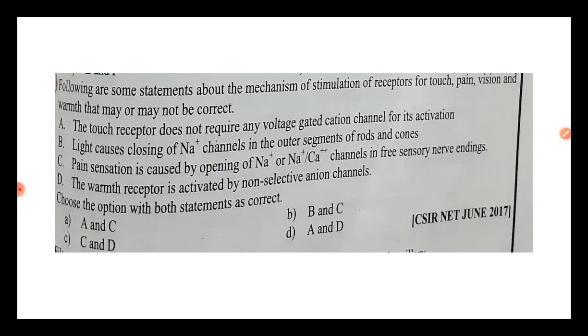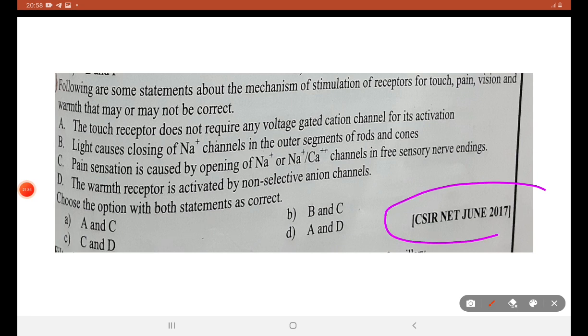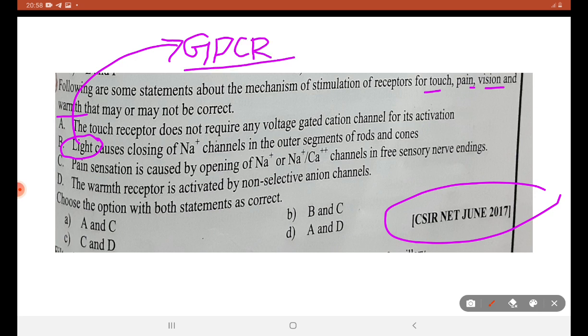Next question, from June 2017. Following are some statements about the mechanism of stimulation of receptors for touch, pain, vision and warmth. So we know light. We have seen this in GPCR signaling: phototransduction, transducin, arrestin, alpha subunit, GTPase, GDP, GTP switch, cyclic GMP, adenylyl cyclase.